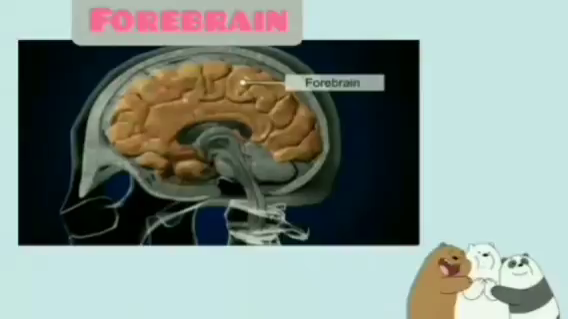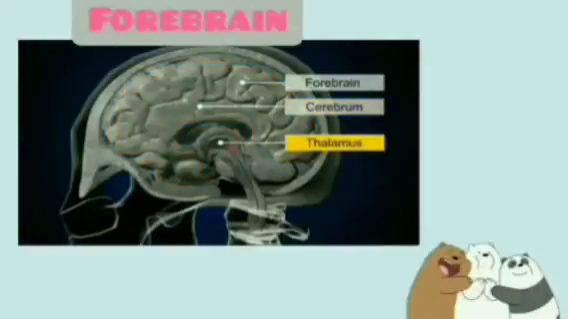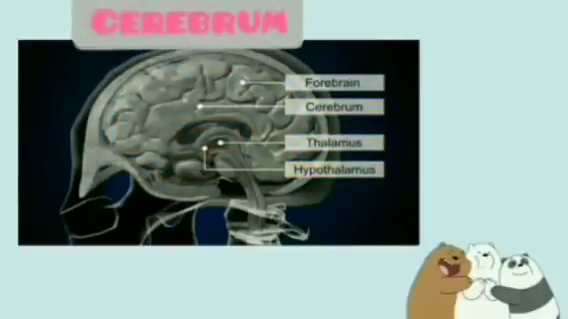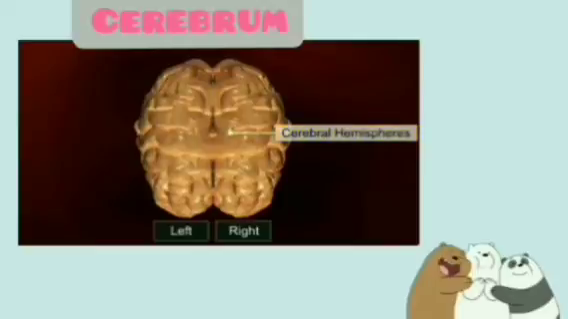So let's discuss those in detail. Forebrain. Forebrain is the largest part of the brain, which consists of cerebrum, thalamus, and hypothalamus. Cerebrum. Cerebrum forms a major part of the human brain. A deep cleft divides the cerebrum longitudinally into two halves, which are termed the left and right cerebral hemispheres.